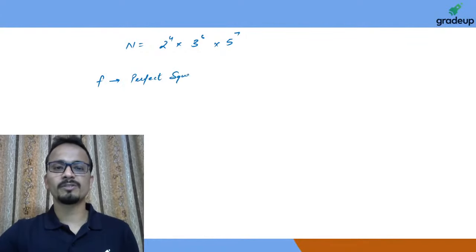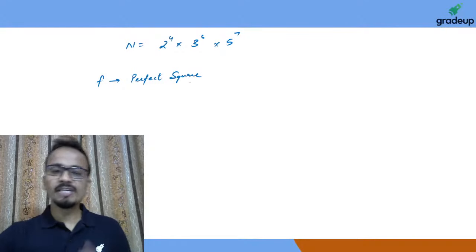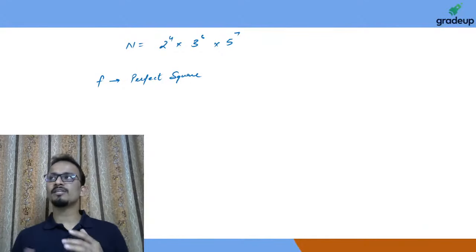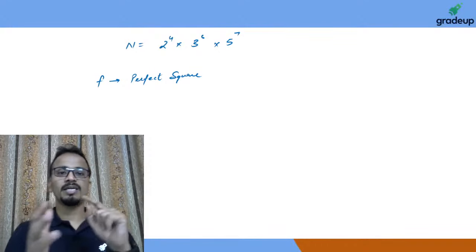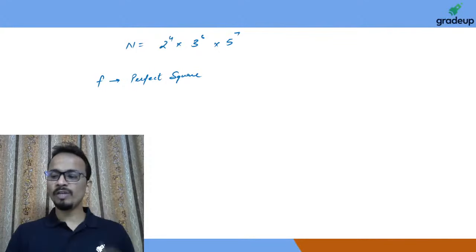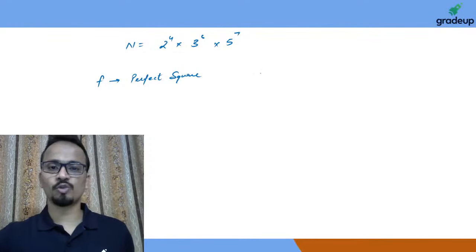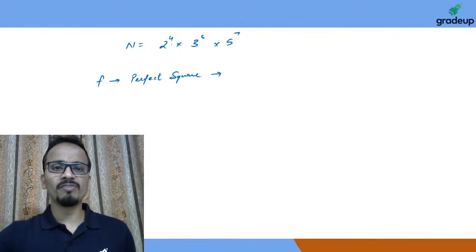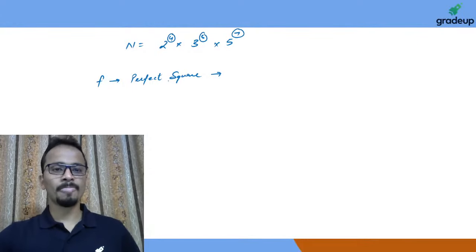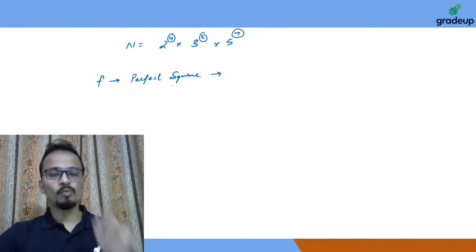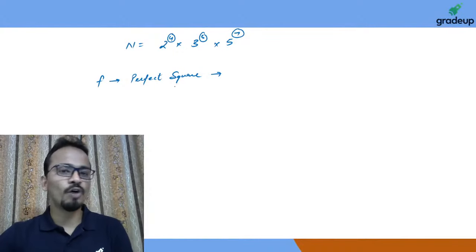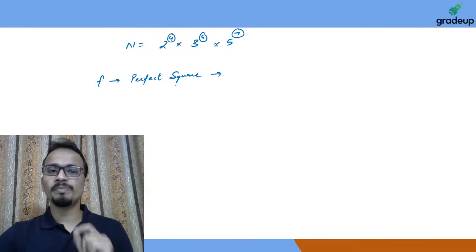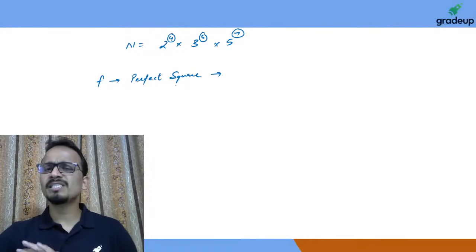perfect squares. Now previously we calculated all the factors of this number which were even or odd. Now we'll look at all the factors which are perfect squares. A perfect square is a number in which all the powers should be even. So all the powers here should be even. Am I clear? When a perfect square is converted into its prime factorized form, all the powers should be even. So for all the prime numbers, we only consider even powers, not odd powers.